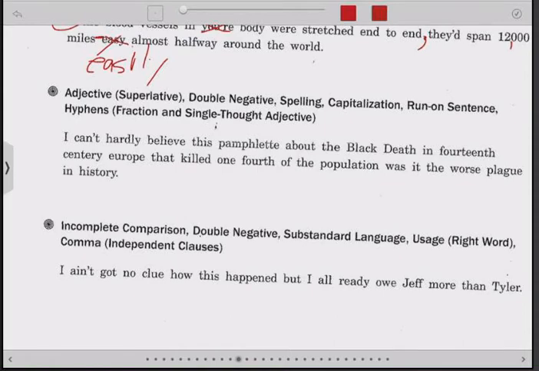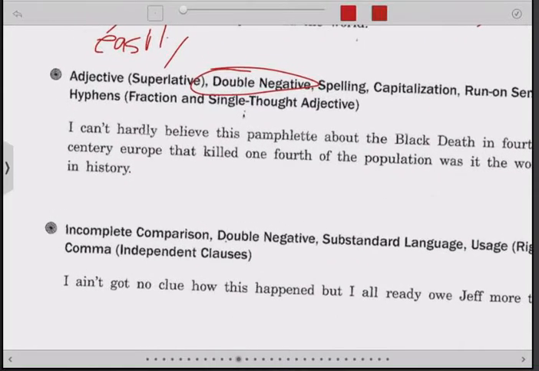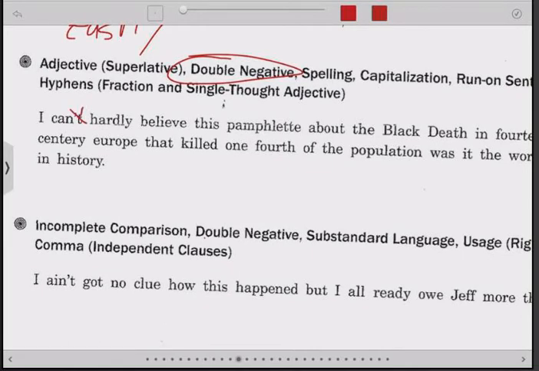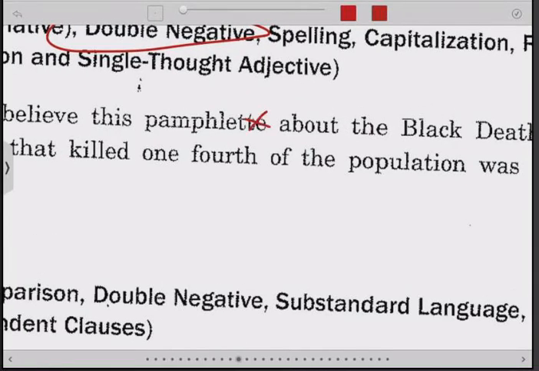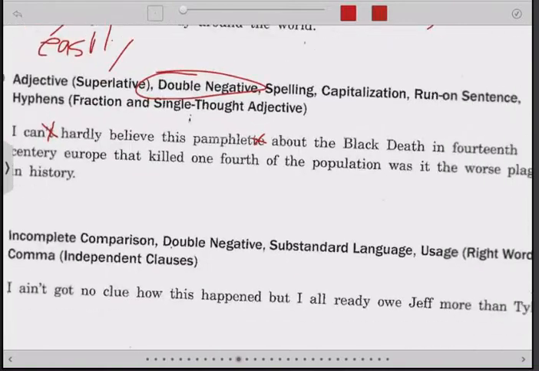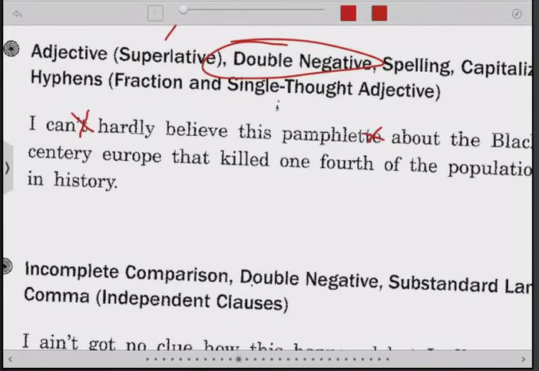All right, next one. I can't hardly believe. All right, this is the double negative. We get these, we say these a lot. So you either have to get rid of the not part of can't or get rid of hardly. So it's either I can hardly believe or I can't believe. Get rid of one of the negative ones. Pamphlet does not have this TE on the end. I can't hardly, or I can hardly believe, or I think, you know what, let's just go with I can't believe. A little simpler.